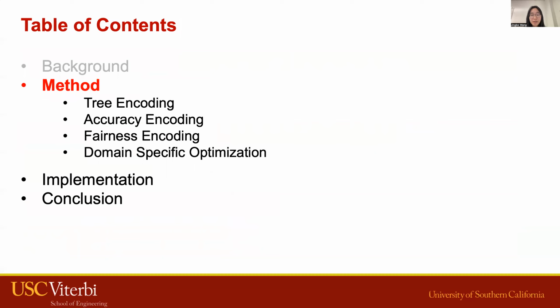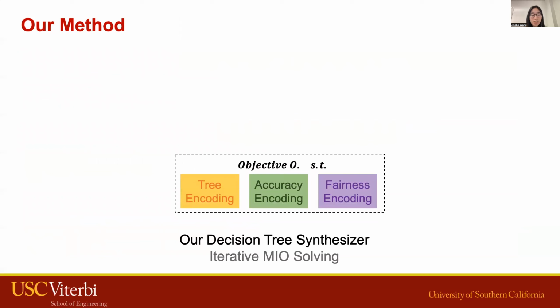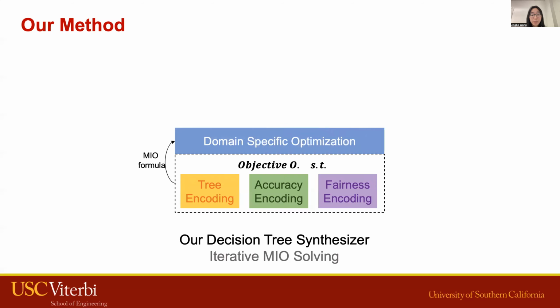After introducing the background, I will start to give you a general overview of our method. Internally, our synthesizer encodes the hierarchical structure symbolically, along with the accuracy and fairness encodings. Then we apply domain-specific optimization to pre-process these formulas.